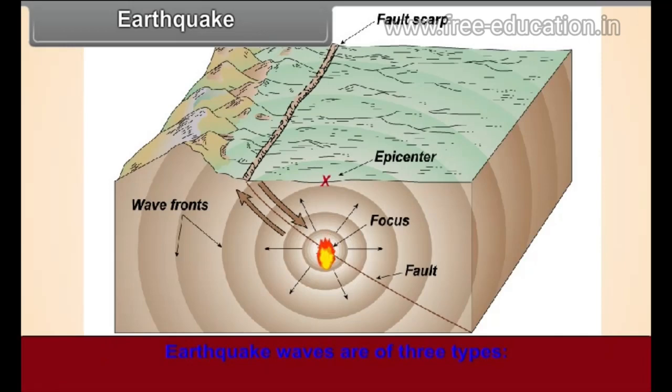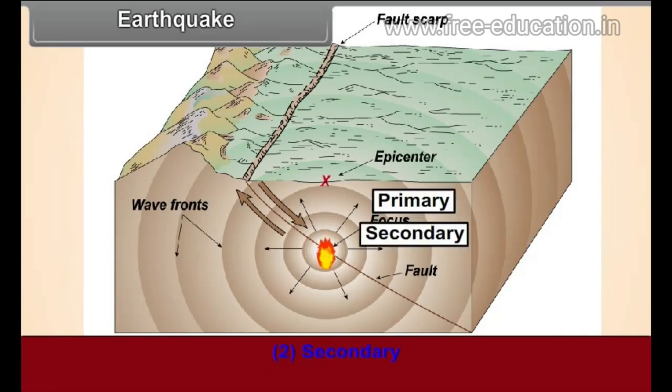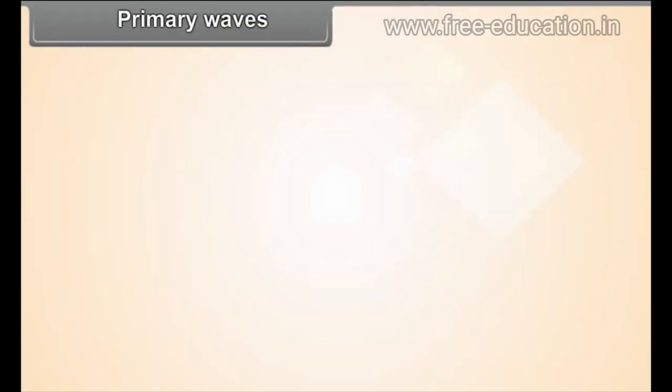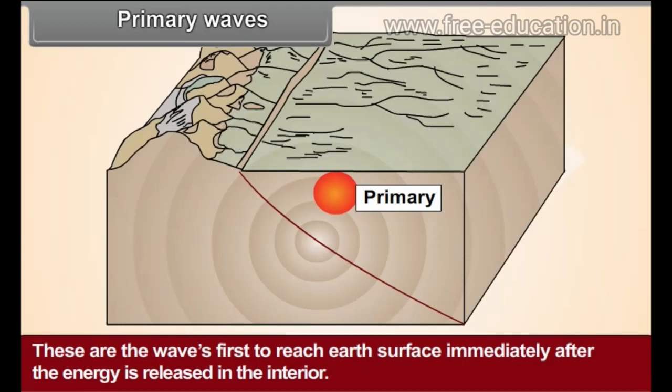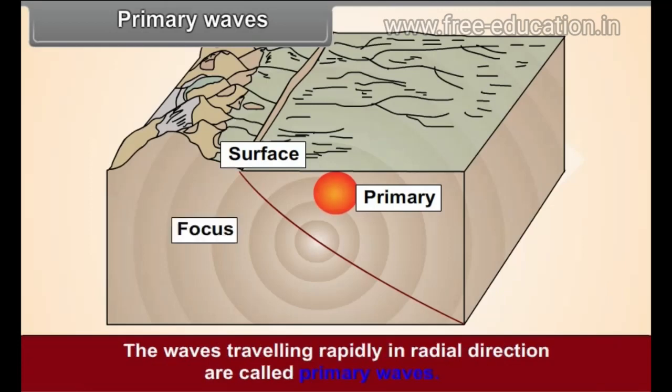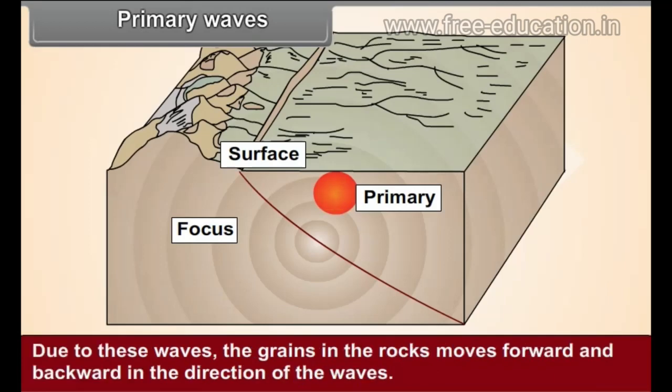Earthquake waves are of three types: primary, secondary, and surface waves. Primary waves. These are the waves first to reach Earth's surface immediately after the energy is released in the interior. The waves traveling rapidly in a radial direction are called primary waves. Due to these waves, the grains in the rocks move forward and backward in the direction of the waves.